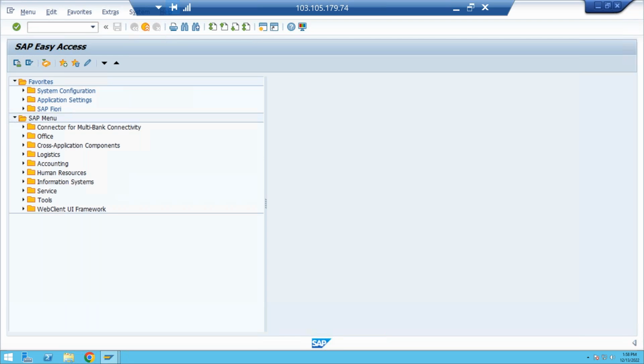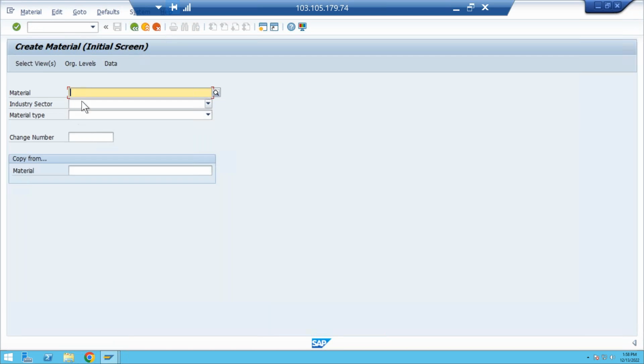Go to MM01. You need to understand the maximum length of the material code is 18 characters in ECC. But in the S4 system it is 36 characters, so it is double. In ECC we have only 18 characters, but in the S4 system it is extended up to 36 characters here. But the client sets the maximum, whether you want 10 digits or 15 digits. So 36 characters here.